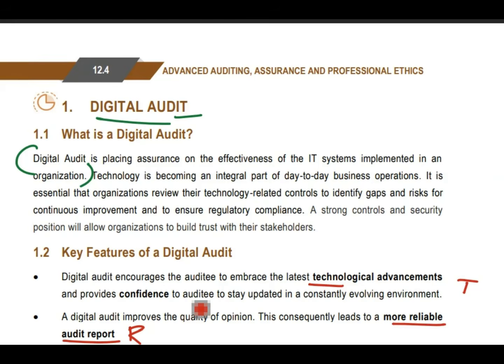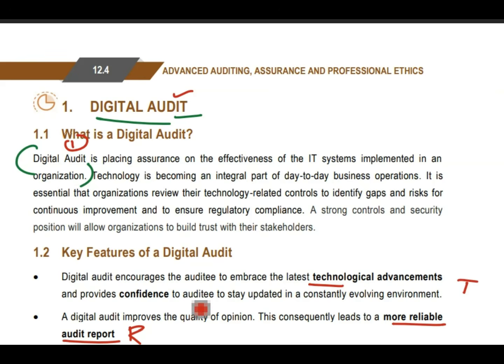So this is not a proper class of digital audit. This is just to make you exam ready. So how to prepare, you just see here. Digital audit, what you have to write. If they ask to write about digital audit, what is digital audit and what are the key features, how will you remember and how to proceed? So this is only one line you will remember.